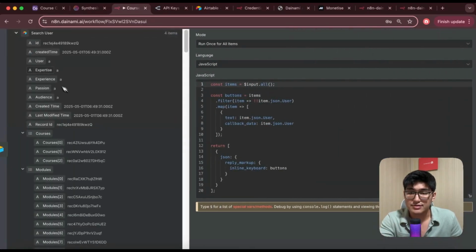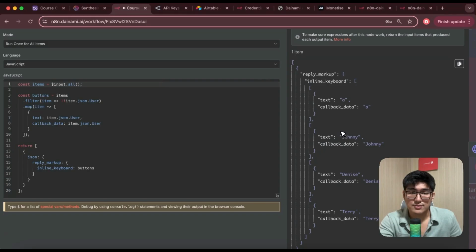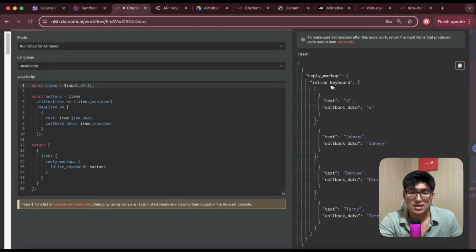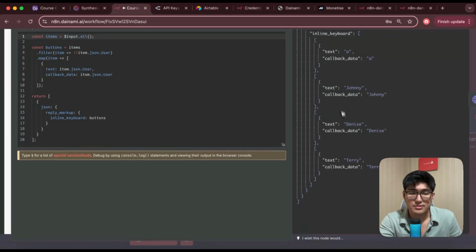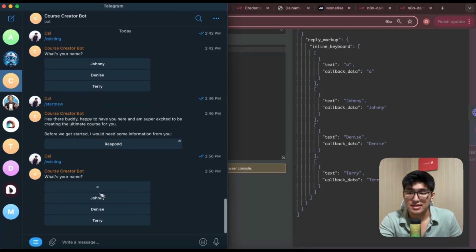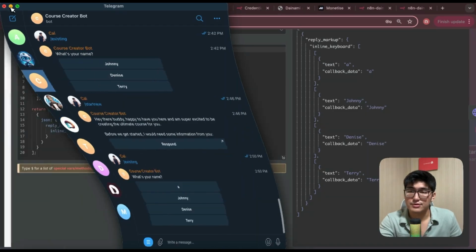So you have to understand, right, so much data over here. I want the constant item to be input all. Right, I want to filter the item.json.user. You can see over here, this is the username. Right, so that allows me to map the text as the item.json user callback data, and I'll return it in an inline keyboard button format. Right, so this is the output that I've gotten. So you can see from here, at the end of it, I will have something like this: reply markup, inline keyboard, text, callback data. All these will be the names that will allow me to have something like this, right? What's your name? And I can select this and choose to trigger a course creation based on the user generated. Okay, very cool. And now let's go back.